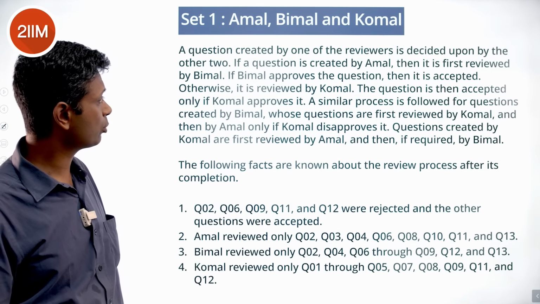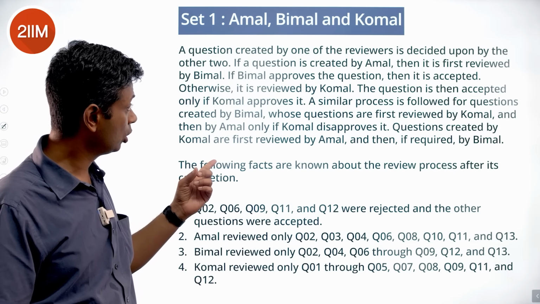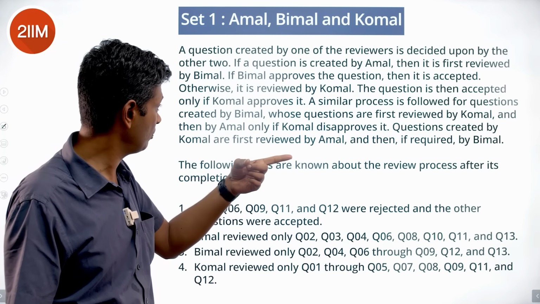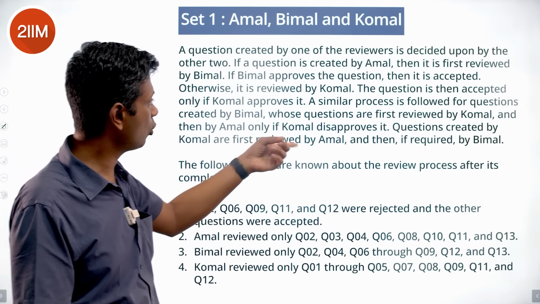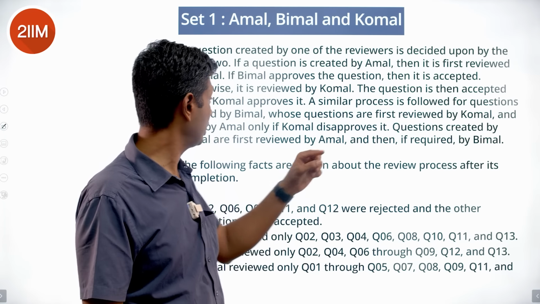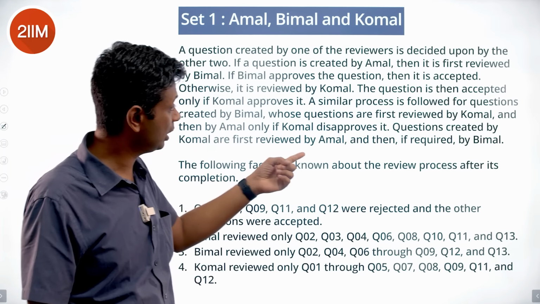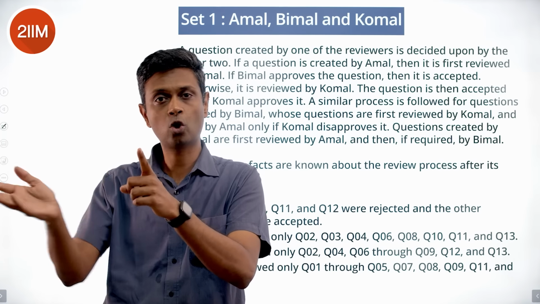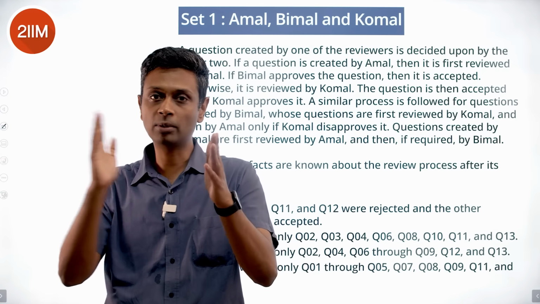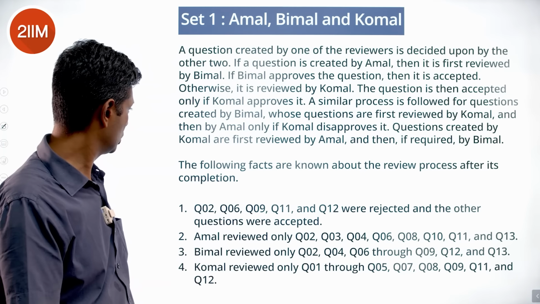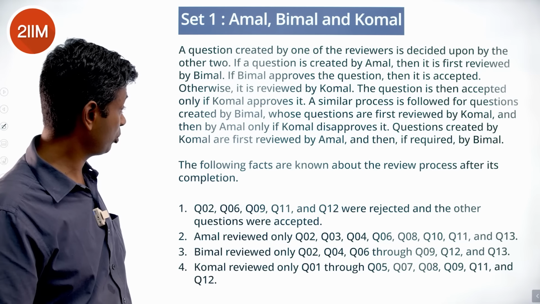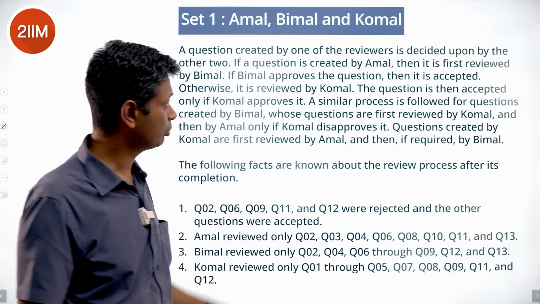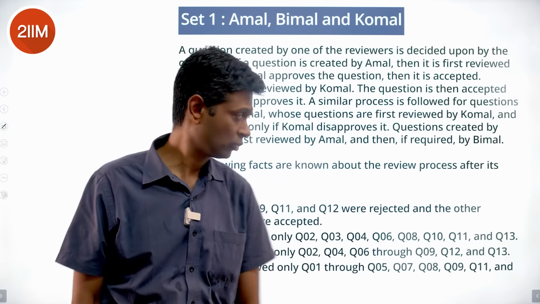A similar process is followed for the questions created by Bimal, whose questions are first reviewed by Komal and then by Amal, only if Komal disapproves it. Questions created by Komal are first reviewed by Amal and then, if required, by Bimal. The cycle: Amal, then Bimal and Komal; Bimal, then Komal and Amal; Komal, then Amal and Bimal. The following facts are known about the review process after its completion. So this is a process and then the results.